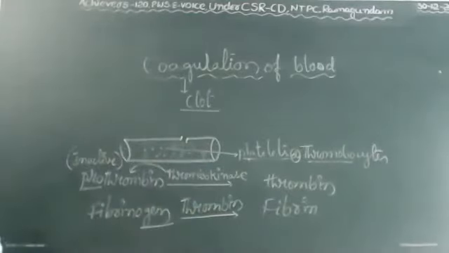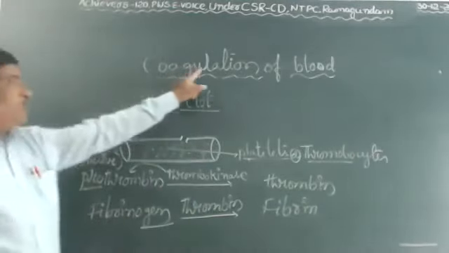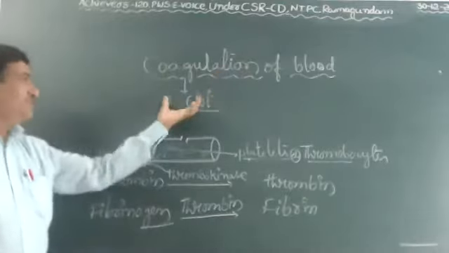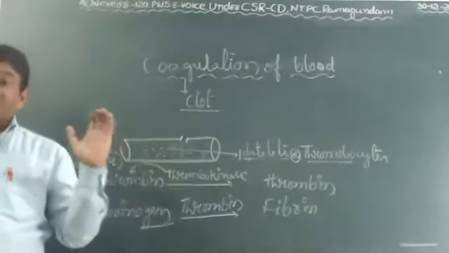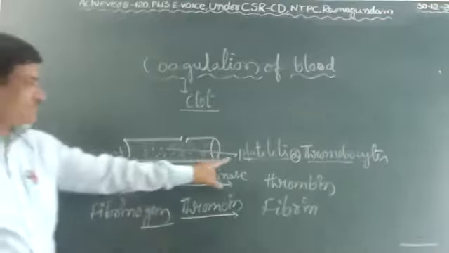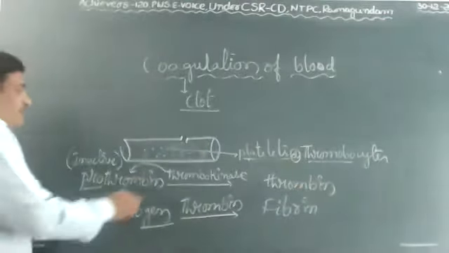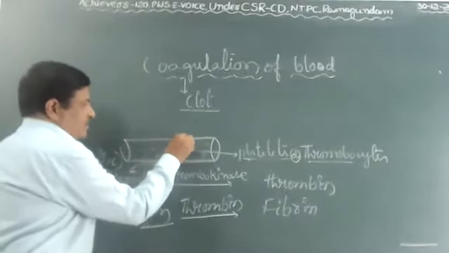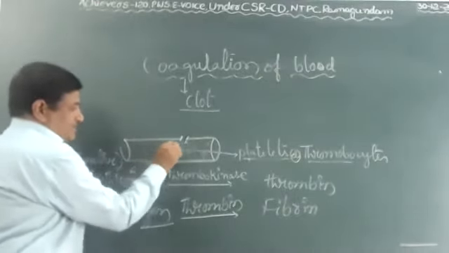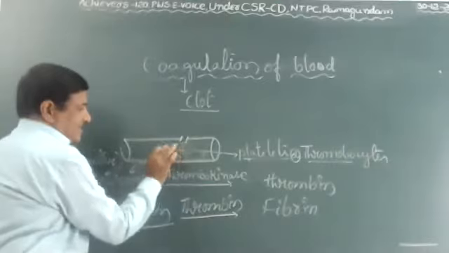Once again, listen, children. Coagulation of blood. Coagulation is clotting of blood. Clotting functions under the control of cells, platelets, or thrombocytes. When the blood vessels rupture or are cut, immediately platelet cells identify it.